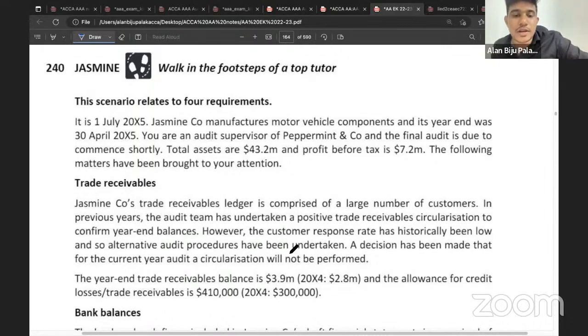So which means they have already performed the procedures in relation to the existence. So they have asked you to perform alternative audit procedures in relation to the existence. So have you studied the alternative audit procedures relating to the existence of receivables?